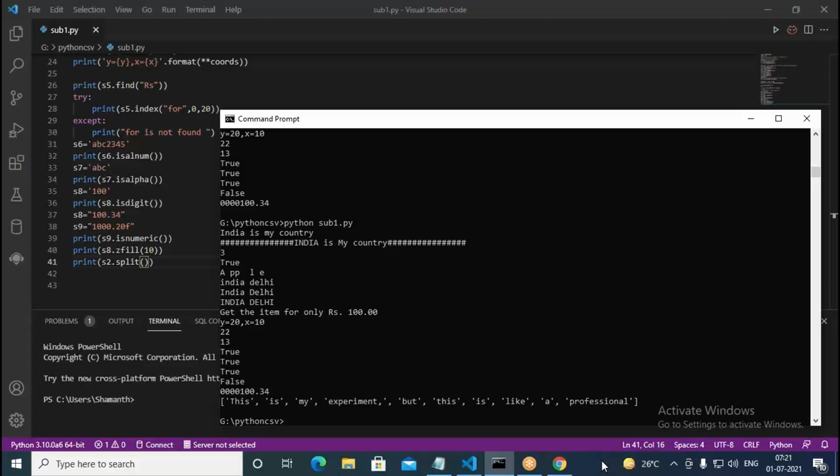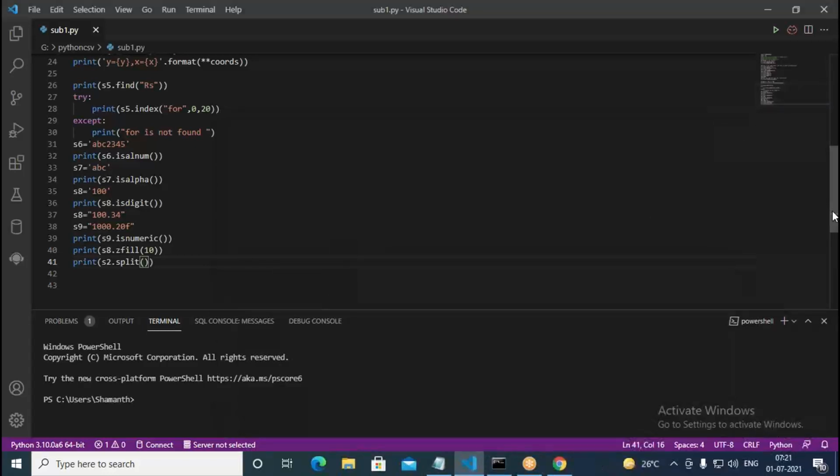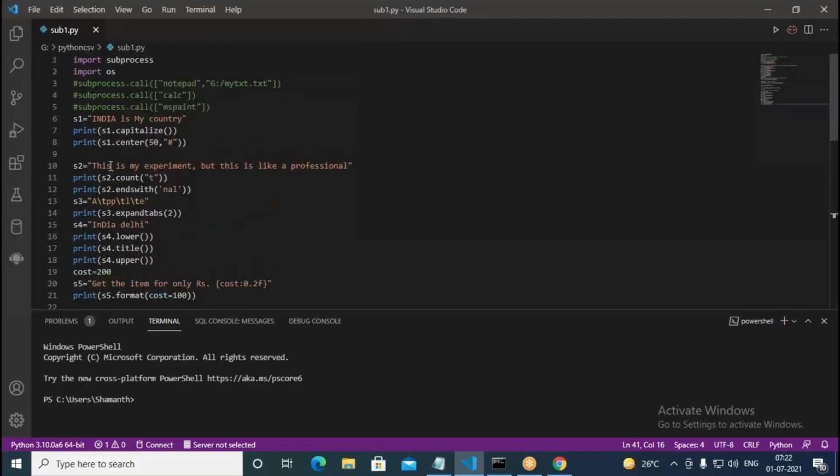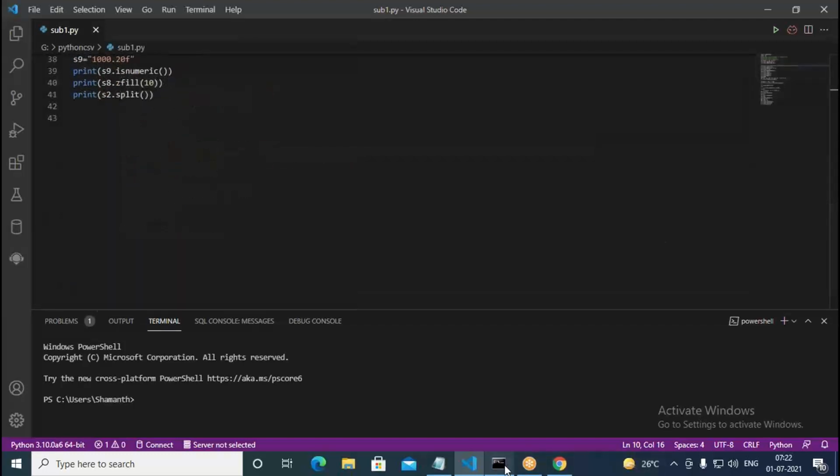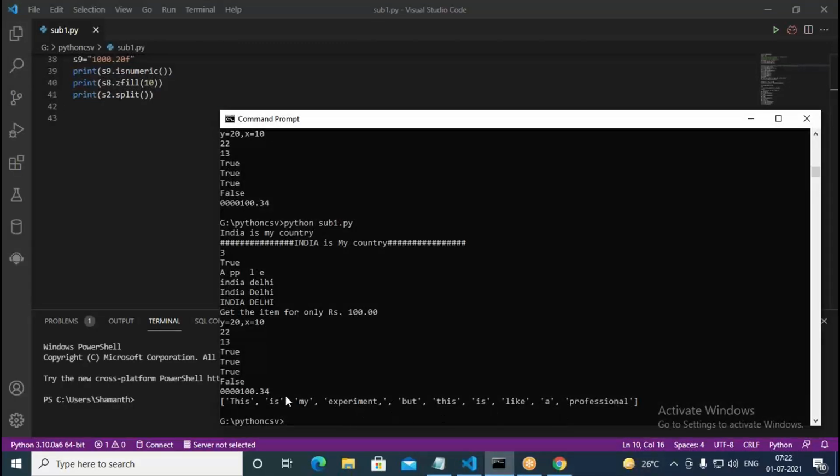Is there any way to split the string by something other than space? No, here it is based on the spaces. Wherever you have a space, you are getting words from the total string. If you look at this, you have a space here, another space here, another space. Wherever you have a space, it is splitting. So it's converting into a list of individual words. So it is splitting the given string.